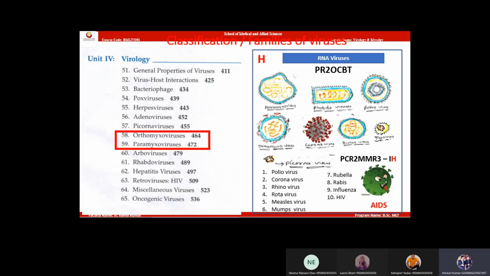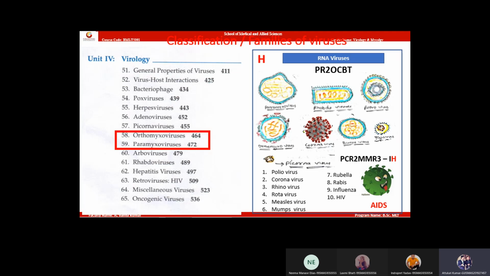Ortho means free. What is the meaning of free here? In this virus, the genome has been broken down, fragmentized. You can see a helical genome or symmetry, but this genome has been split. So the genome is freely floating within the nucleocapsid.